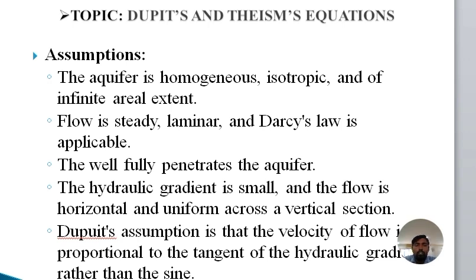So the velocity of flow is proportional to the tangent of the hydraulic gradient. If the slope is more, the velocity will be more. The slope is the hydraulic gradient; if it is less, the flow of water is also very slow. This is the natural general phenomenon: water flows from higher to lower, in the downward direction. Okay, so next one.